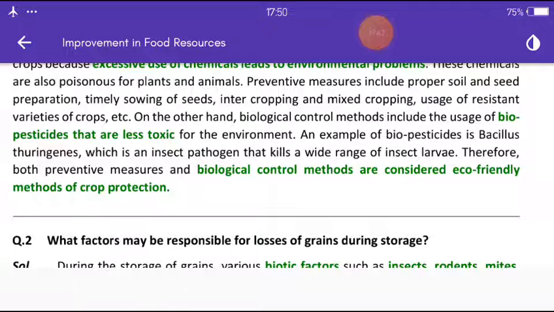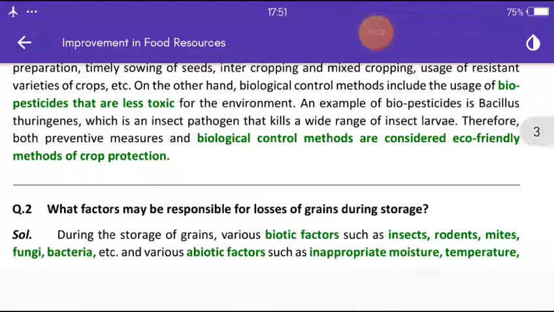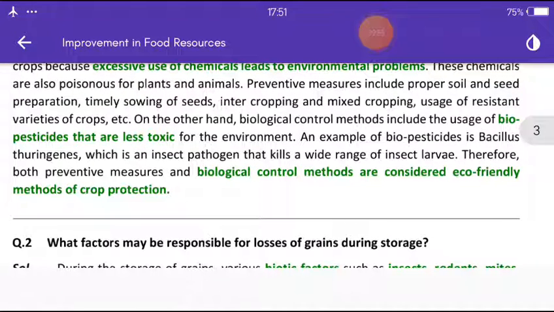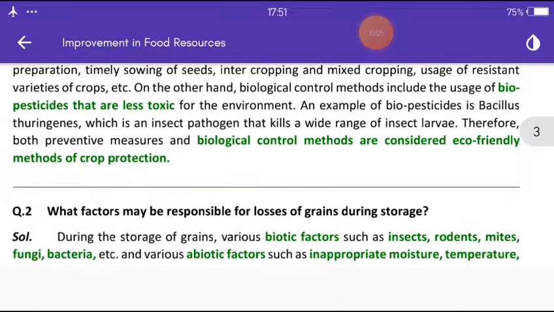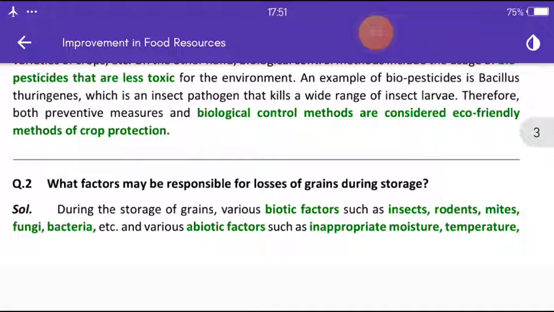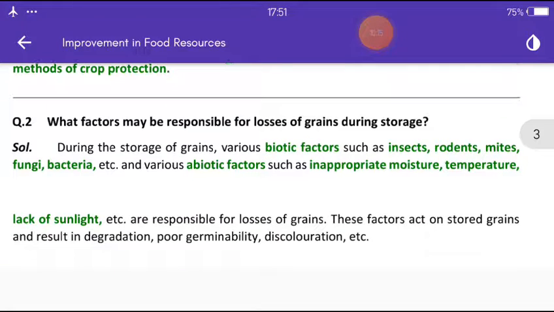An example of biopesticide is Bacillus thuringiensis, which is an insect pathogen that kills a wide range of insect larvae. Therefore, both preventive measures and biological control methods are considered eco-friendly methods of crop protection.